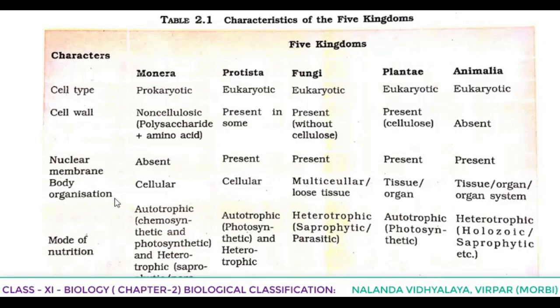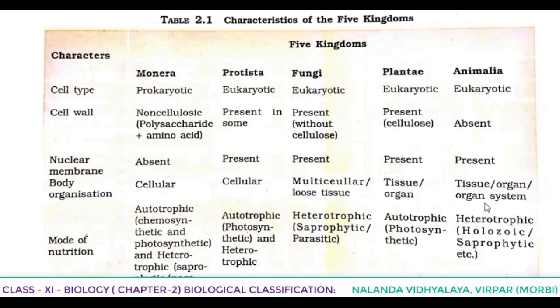Body organization. In the case of Monera, it's cellular. In Protista, also it is cellular level. In fungi, it's multicellular in some, and in some it's loose tissues. Aggregation of cell, but it is loose there. In the case of plantae, further development you can see that tissue and organ level is there. And in Animalia, the highest level you can see that is tissue, organ and organ system level is there.